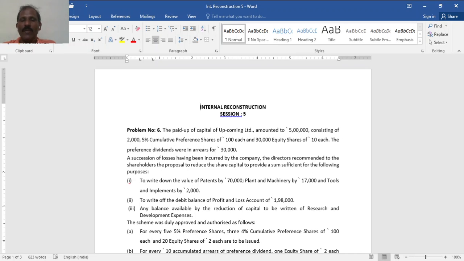Plant and machinery by 17,000, and tools by 2,000. To write off the debit balance of profit and loss account, rupees 1,98,000. Any balance available from the reduction of capital is to be written off against research and development expenses.